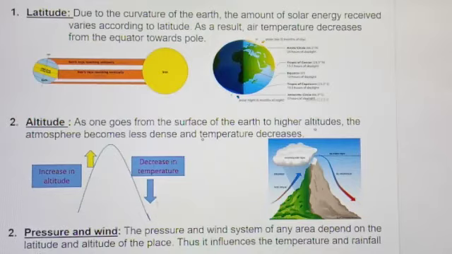Next is pressure and wind. The pressure and wind system of an area depend on latitude and altitude of a place. Thus, it influences the temperature and rainfall pattern. Children, for pressure and wind, I will send you one video explaining this pressure and wind system in detail.